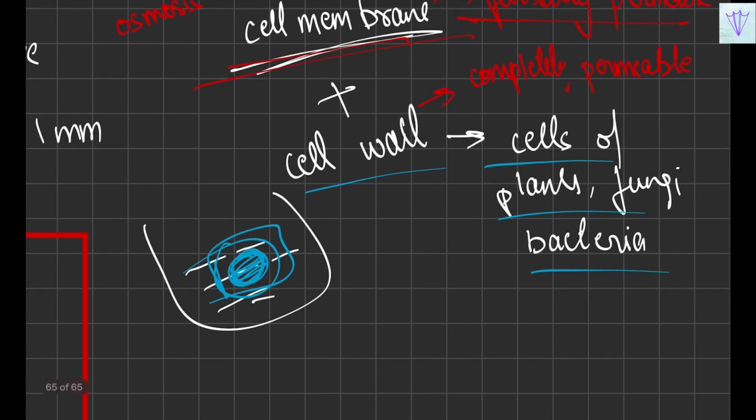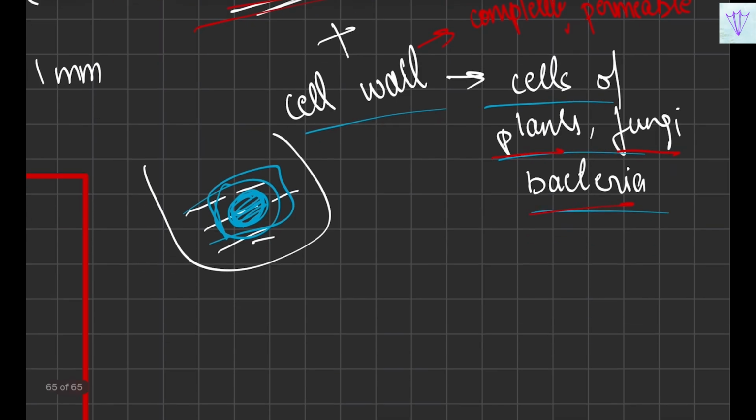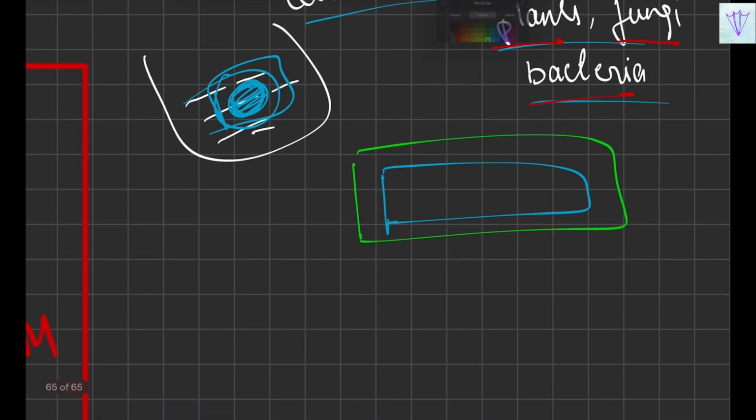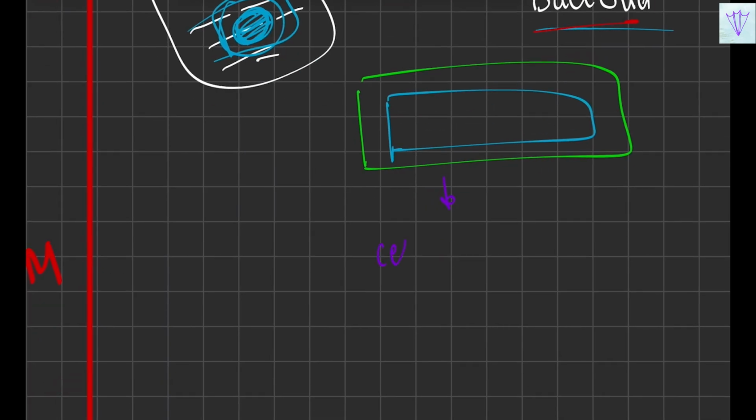Now back to cell wall. So cell wall will be present in the cells of plants, fungi and bacteria, which is the outer layer. So this is the cell membrane, and then the outer layer will be the cell wall. This cell wall is made up of cellulose.